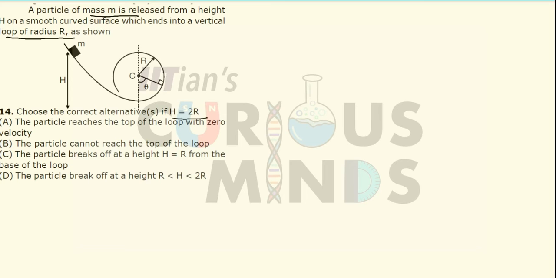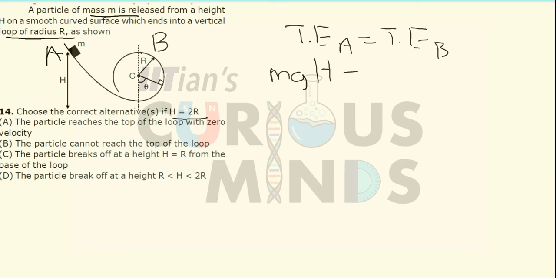Now over here, by the law of conservation of energy, let me call this point as A and some other point as B. Let me take the topmost point as B. Total energy at A should be equal to total energy at B. Total energy at A will be equal to mgh, and total energy at B will consist of two energies, that is half mv square plus mgh. If you consider the height from the ground, it will be equal to 2 times r. So mg 2r.